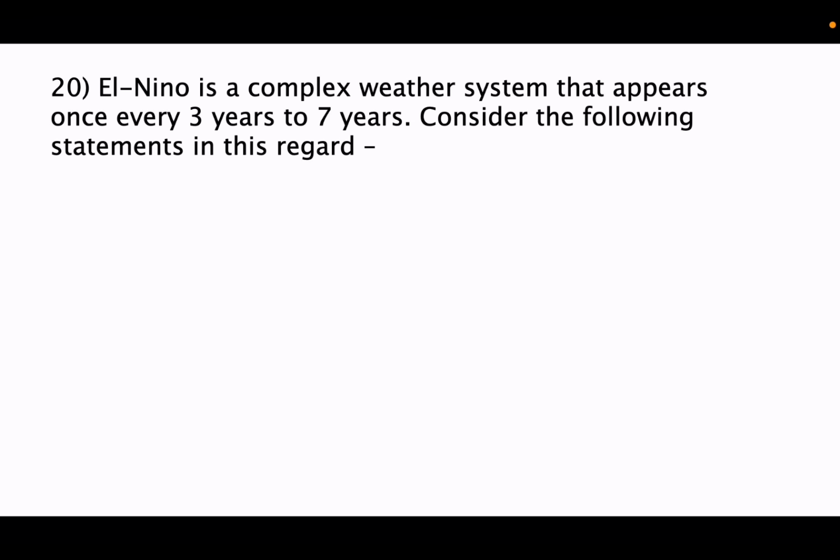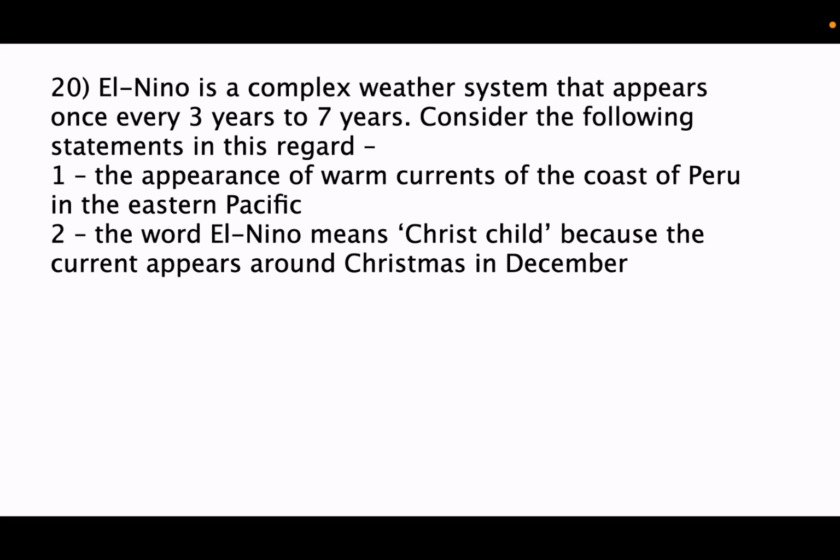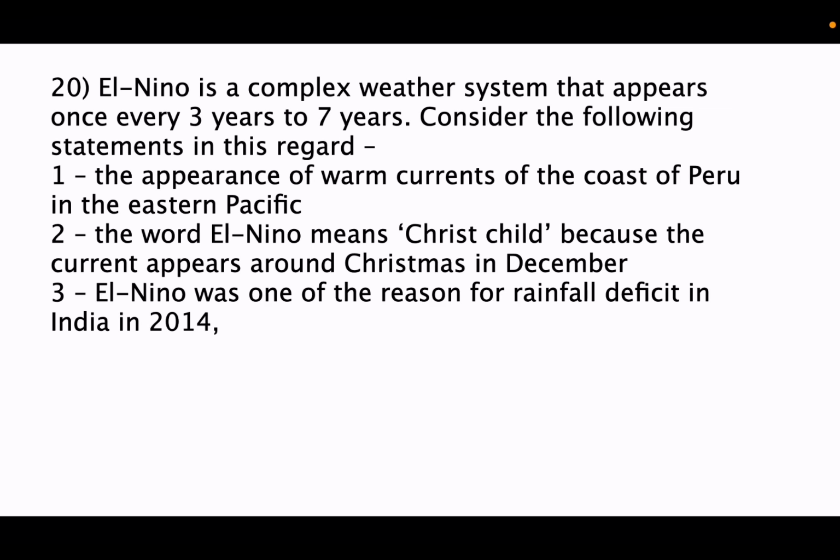El Nino is a complex weather system that appears once every 3 to 7 years. Consider the following statements in this regard. First statement: the appearance of warm currents off the coast of Peru in the eastern Pacific. Second statement: the word El Nino means Christ child because the current appears around Christmas in December.